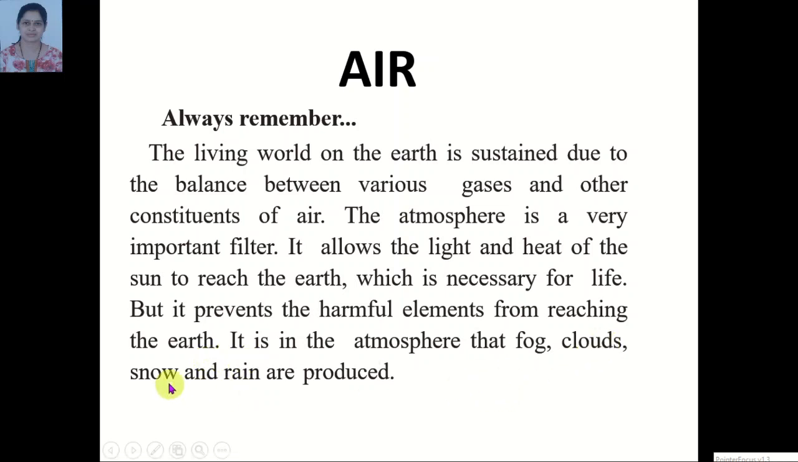Fog, clouds, snow and rain are produced in the atmosphere. So air is an important factor for living things. Always remember, students.